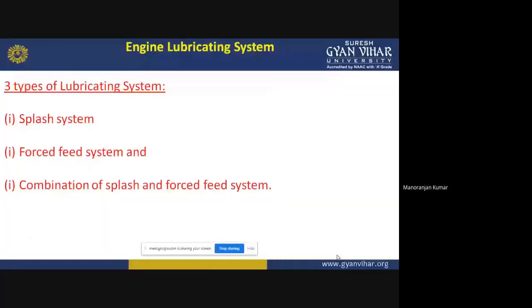First is the splash system, second is the force feed system, and third is a combination of splash and force feed system. Means in an engine, a combination of the two forms is there.